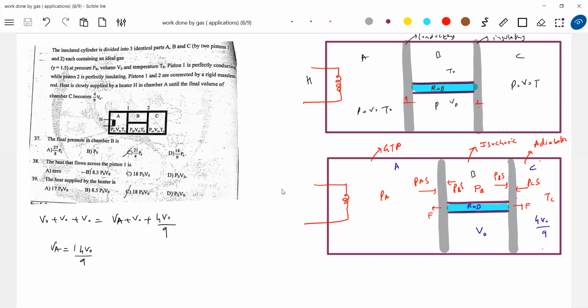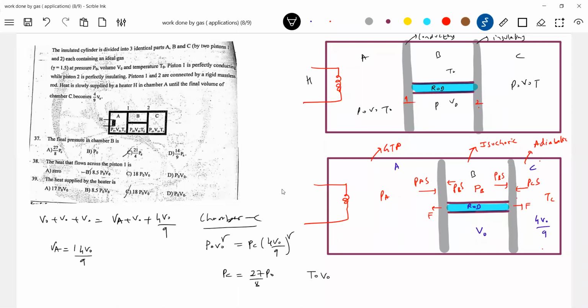Okay, let's get into the adiabatic process now. Let me get into chamber C. For chamber C, P naught V naught to the power gamma is equal to PC times (4V naught by 9) to the power gamma. So doing this, I'll get PC equal to 27 by 8 P naught. Then how to calculate temperature?